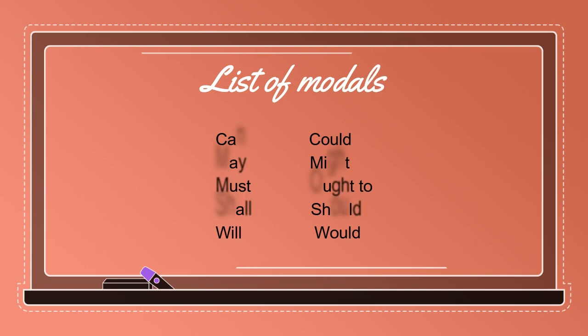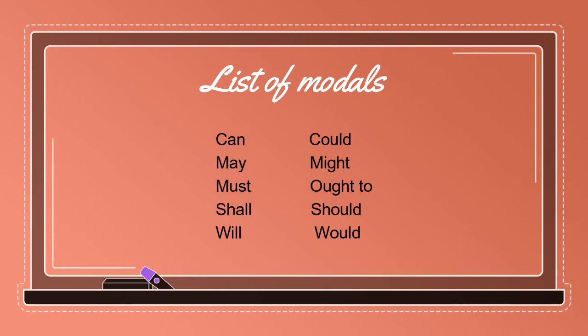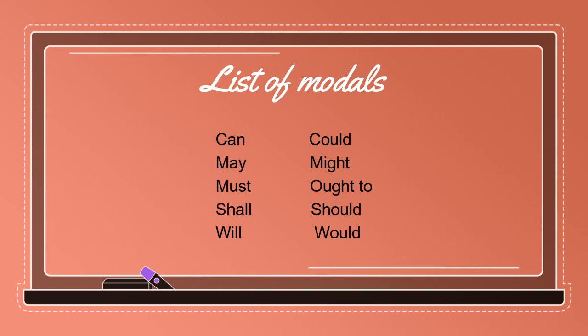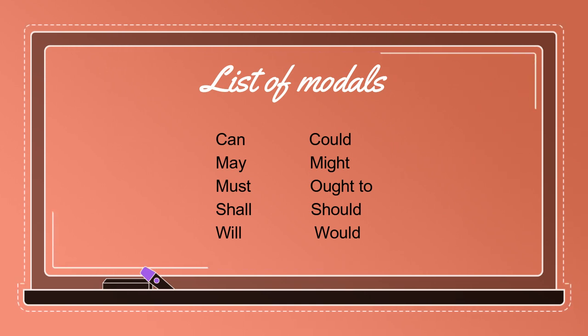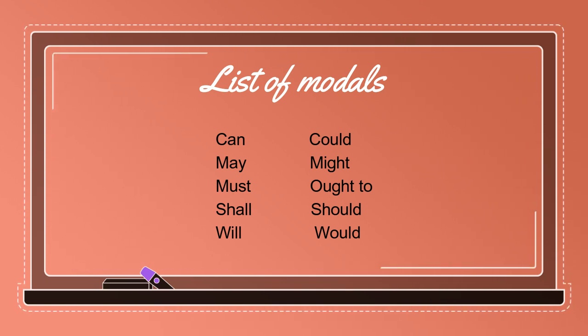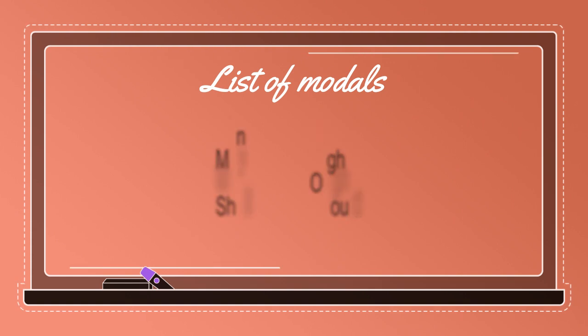So I hope all these points are now clear to you, and you will be able to differentiate between a modal and a helping verb. Okay. So I hope now the meaning of the modals is absolutely clear to all of you. All right. Now let's look at the list of the modals. The general list of the modals that can be used are can, could, may, might, must, shall, should, will, would, ought to. Now there are two ways to learn modals.